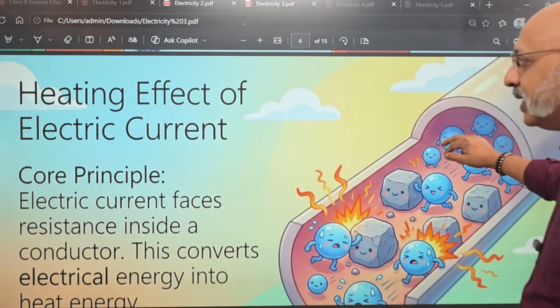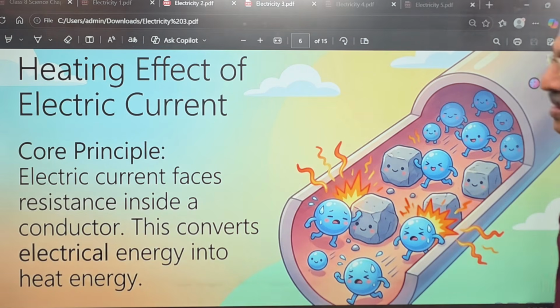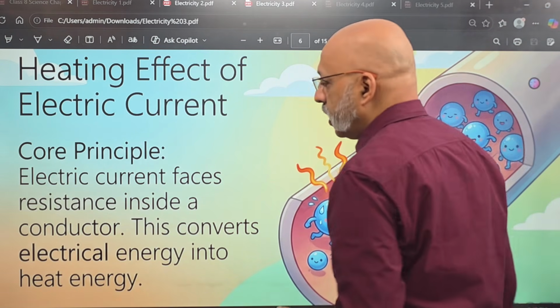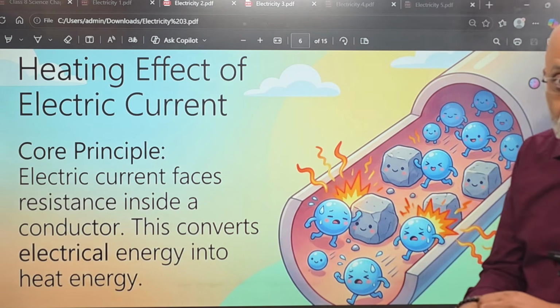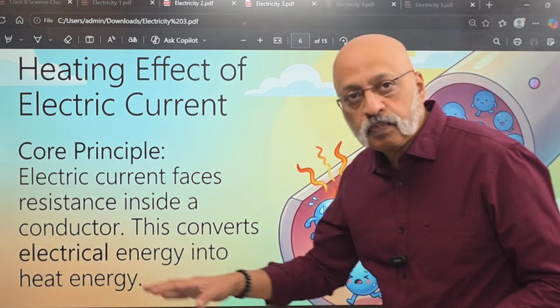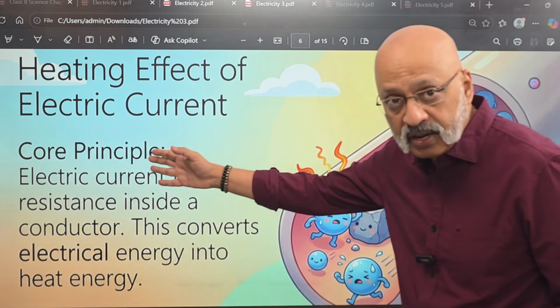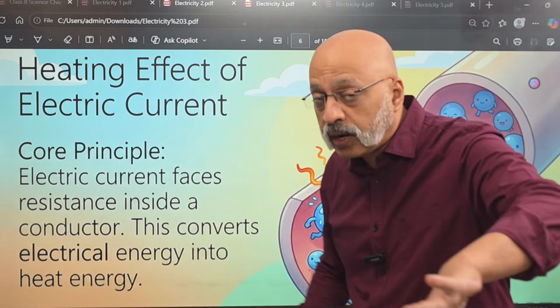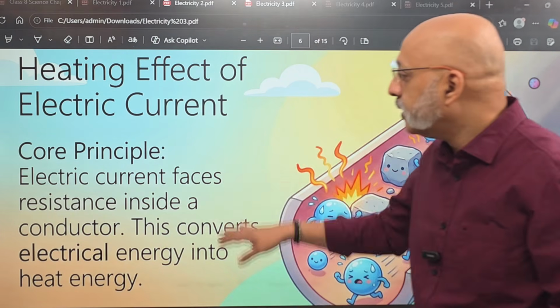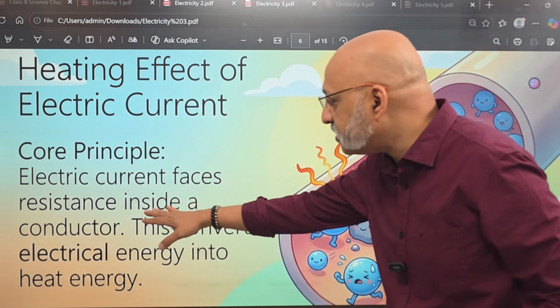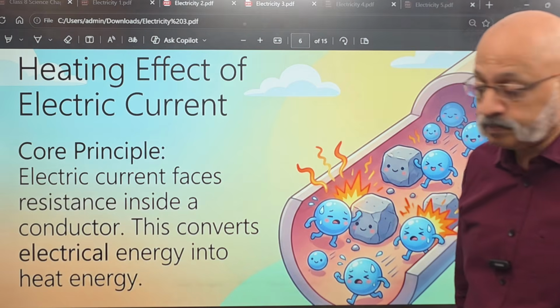Okay, now let's move to the next part, which is the heating effect of electric current. Now, what exactly are we talking about here? The core principle of the heating effect of electric current is that magnetism is over. Now we're going to talk about the heating effect. That the electric current faces resistance inside a conductor.